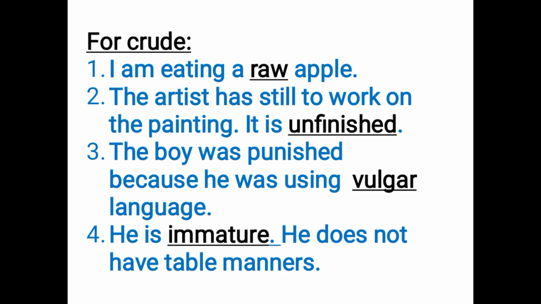Now we have to do an exercise in the book in which we have to fill the different meanings of the words in blanks such that they make sense. For example, for crude we have 4 meanings: raw, unfinished, vulgar, and immature. The first sentence is: I am eating a dash apple. With the apple, the word which suits best is raw, because unfinished apple, vulgar apple, immature apple does not make sense. But raw apple makes sense, it means it's not cooked, it's uncooked.